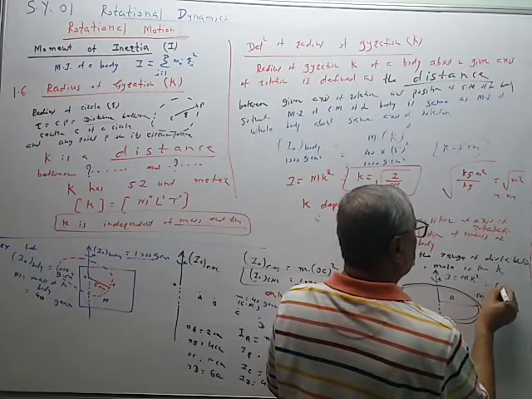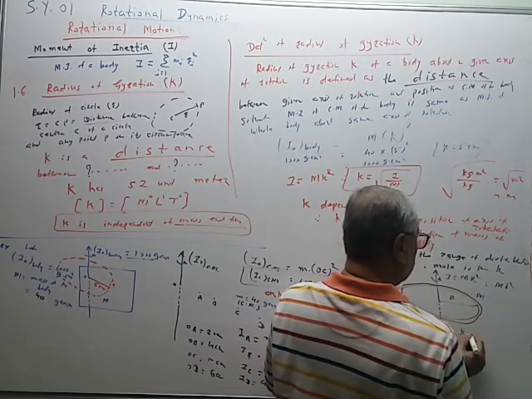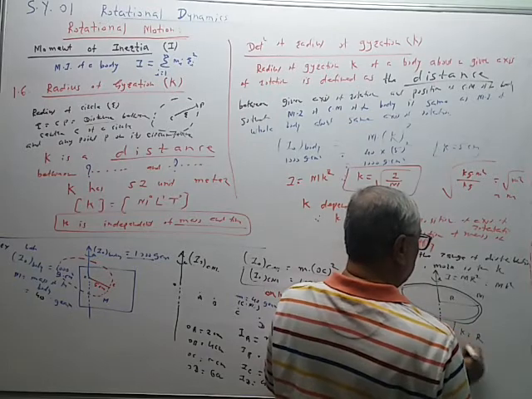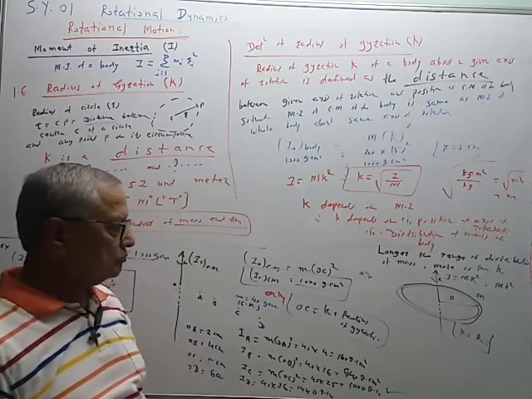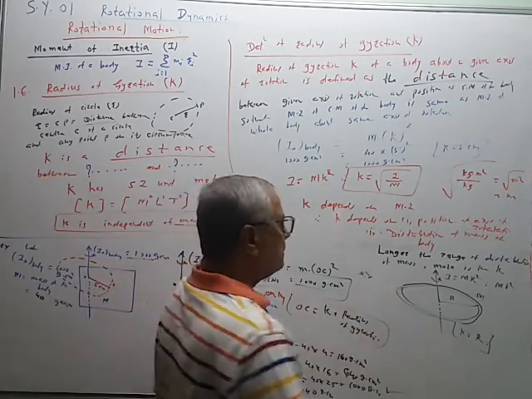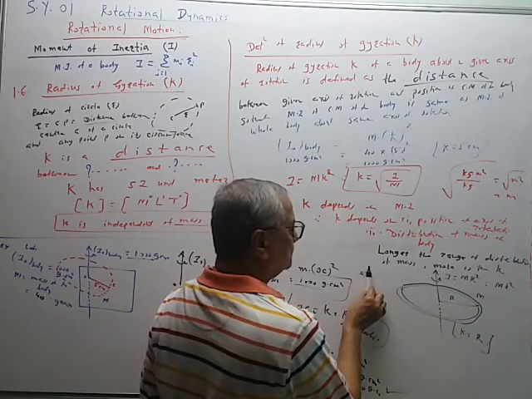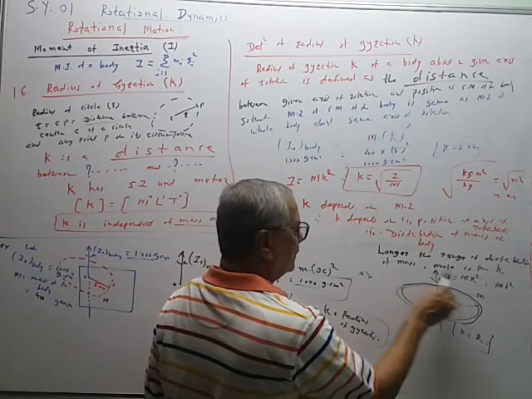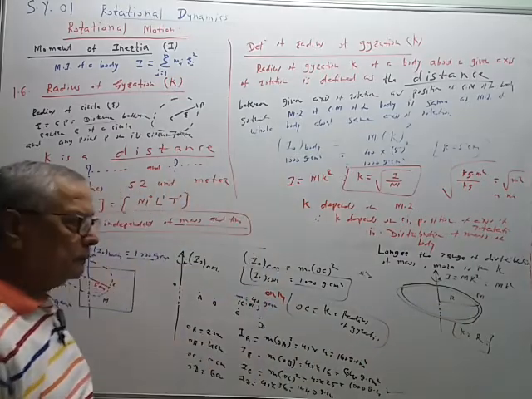So this is equal to mk square. Therefore radius of gyration of the ring is equal to its radius. Now if we shift this axis from here to here, the moment of inertia of the body will change, K will also change, the radius of gyration will also change.